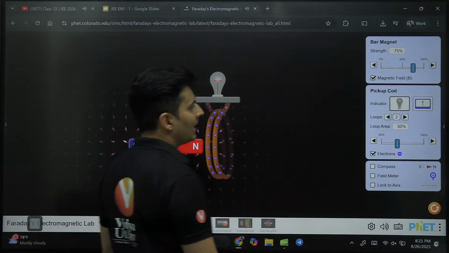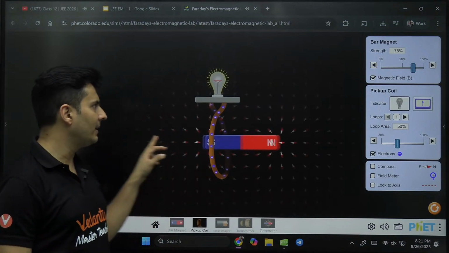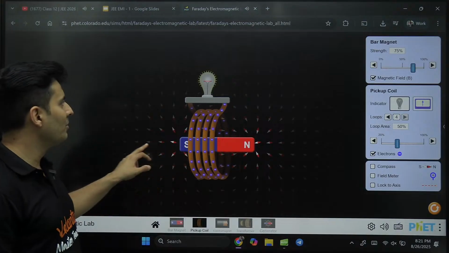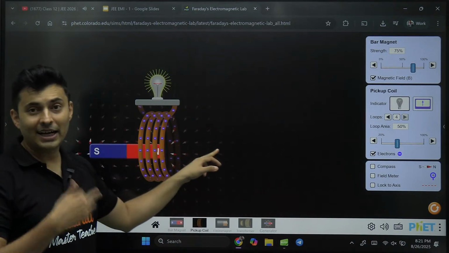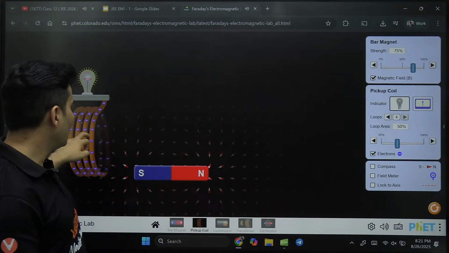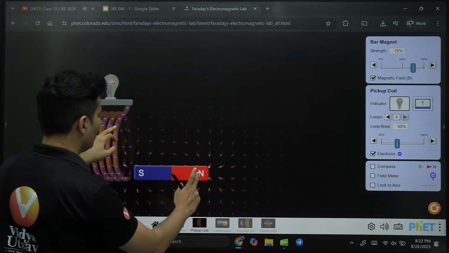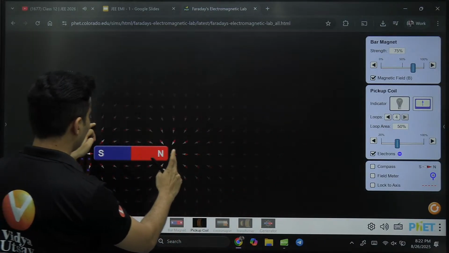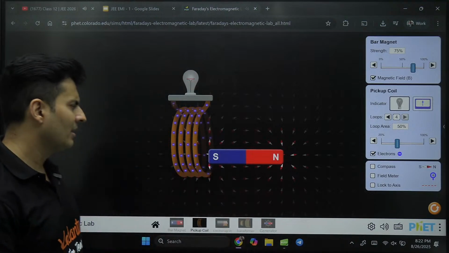And you can see, I can change the number of turns. Let's say only one turn is there. So the flux will change only one single time. So there is limited electricity. But if you have some 4-5 loops, now more electricity will be created. See, the bulb will glow even brighter. You can see the brightness has increased, right? Because more electricity is being created. Also, you can move the coil, still electricity will be created as long as there is relative motion. But if you move both of them together, then there is no electricity. There could be some small variations because of which it is showing some small voltages, but that's okay.